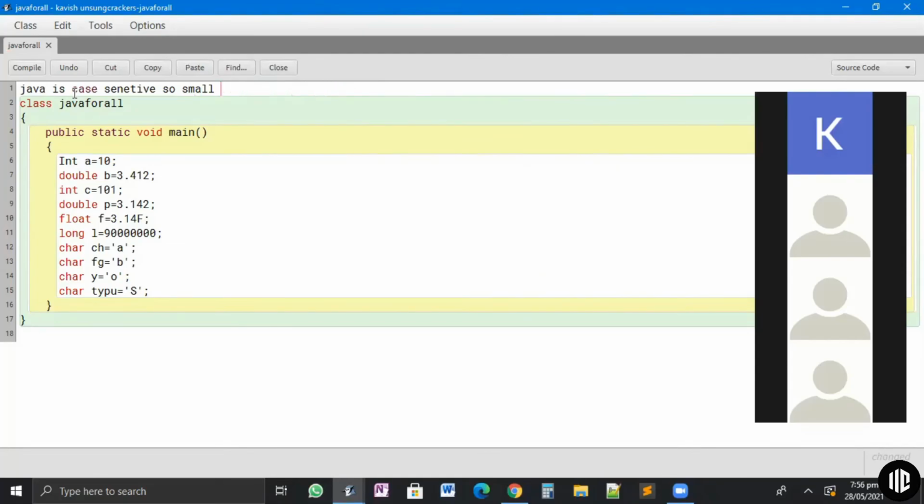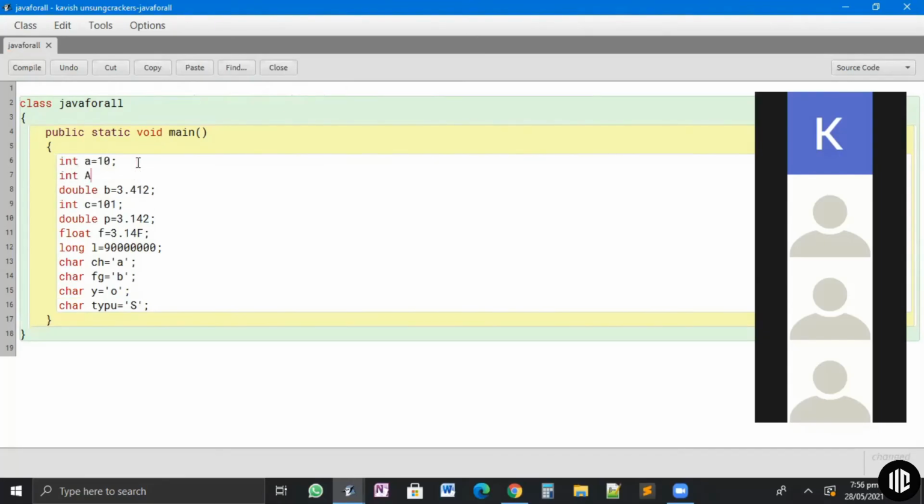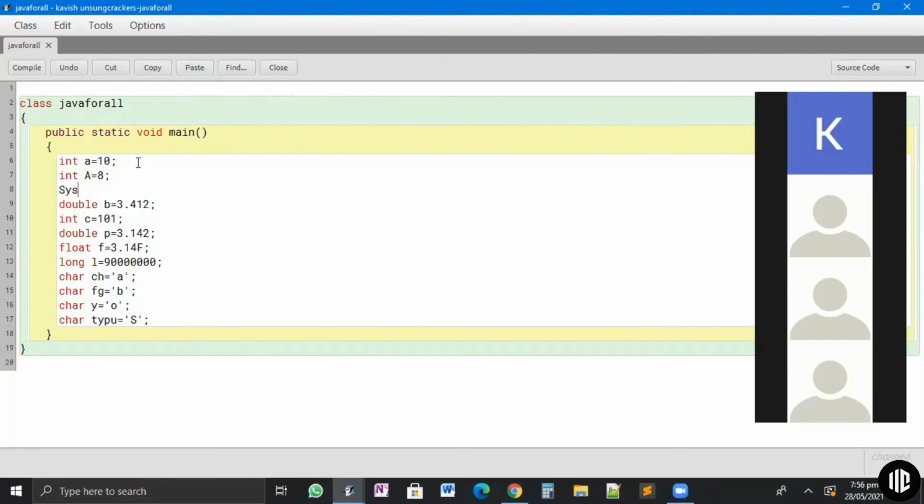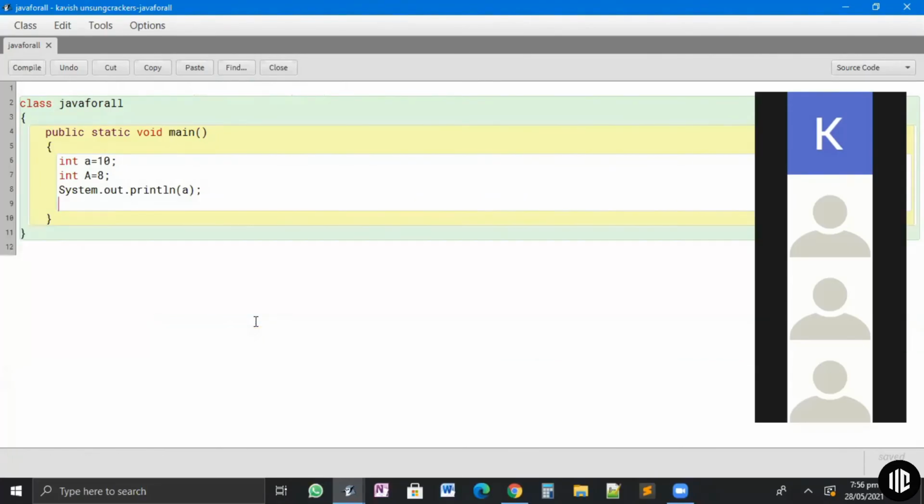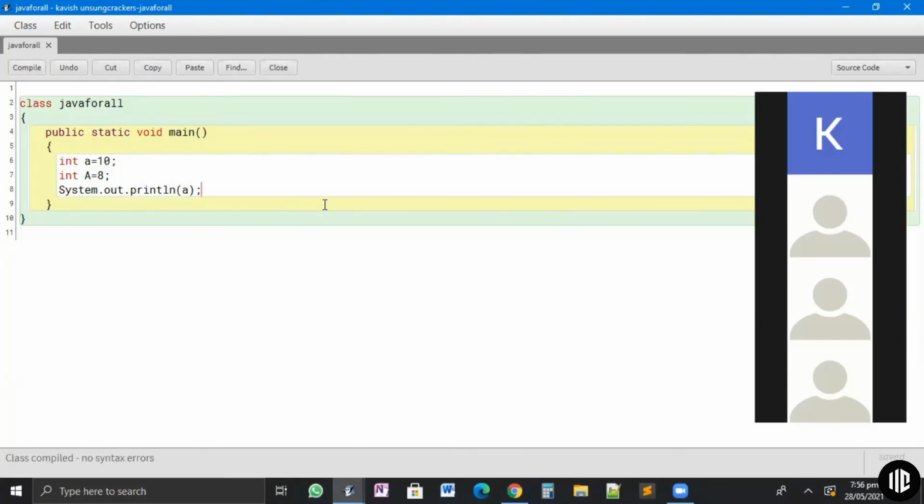Okay, so similarly, if I say int a is equal to 10, capital A is equal to 8, and if I say System.out.println(a), can anyone tell me what this will show on the screen? 10. This will show me 10. Does anyone else have any other answer?